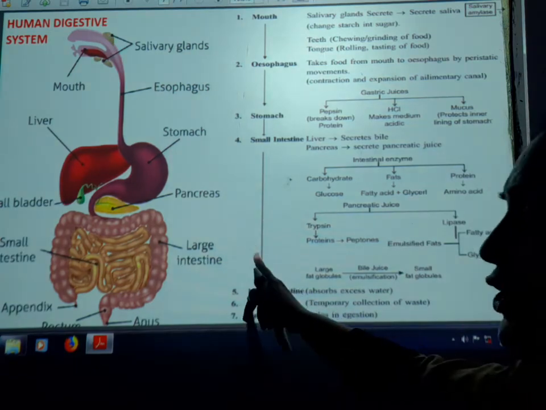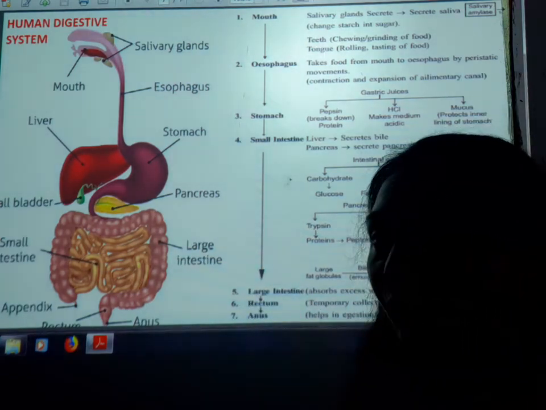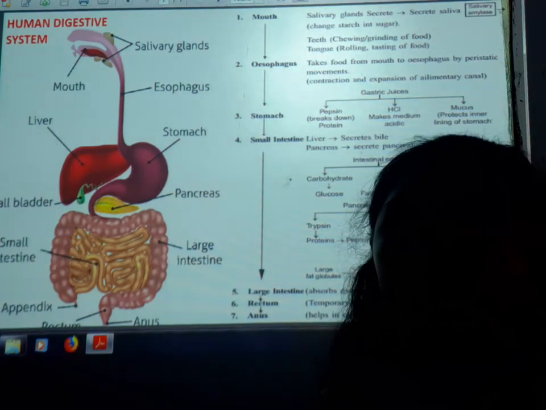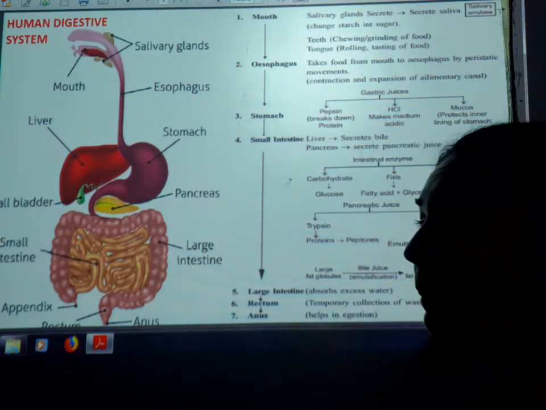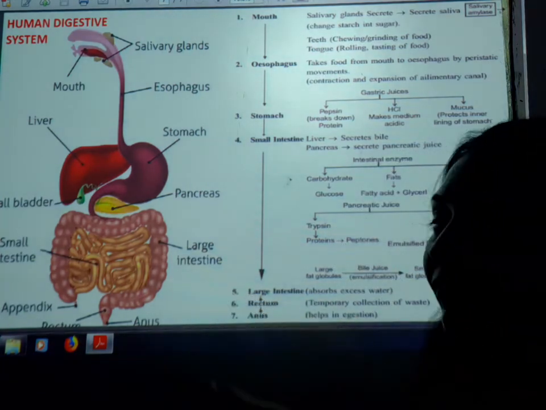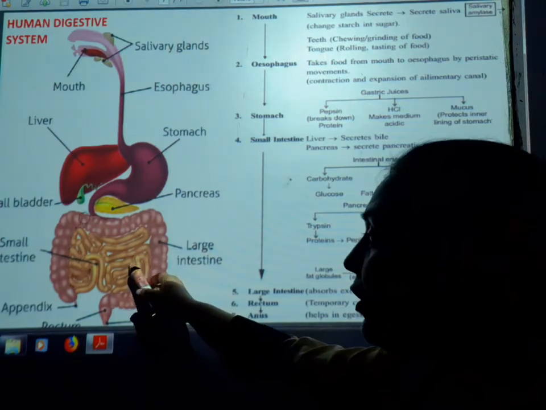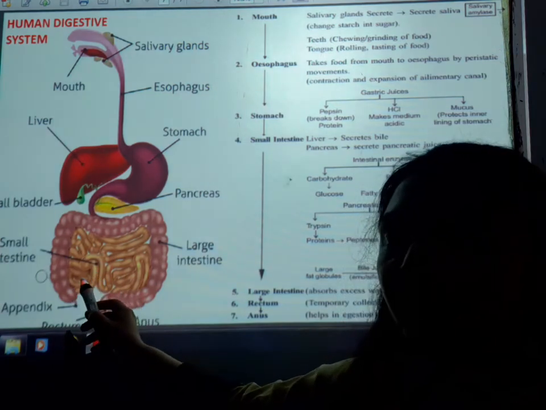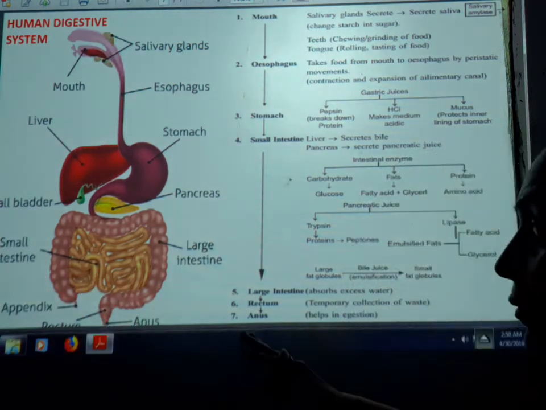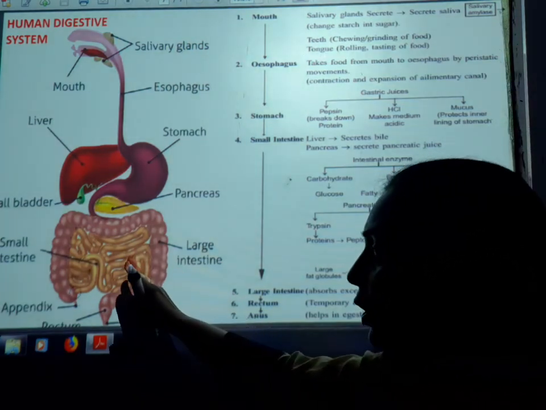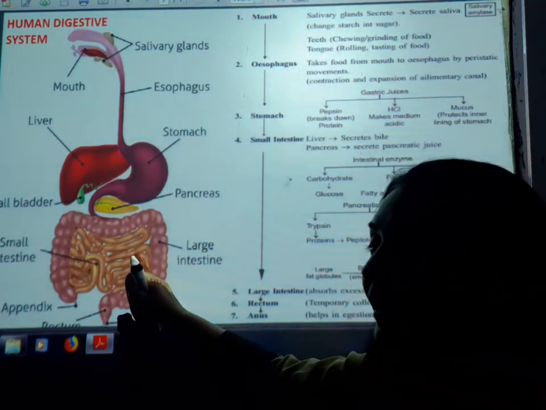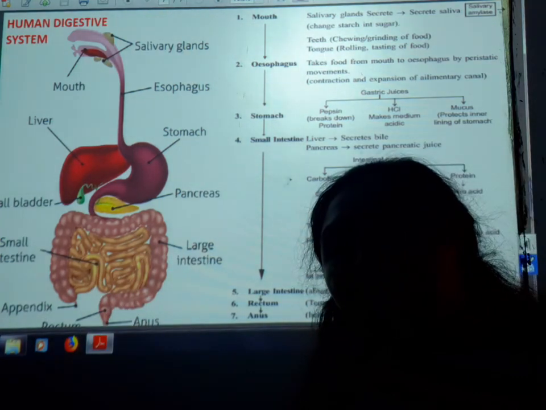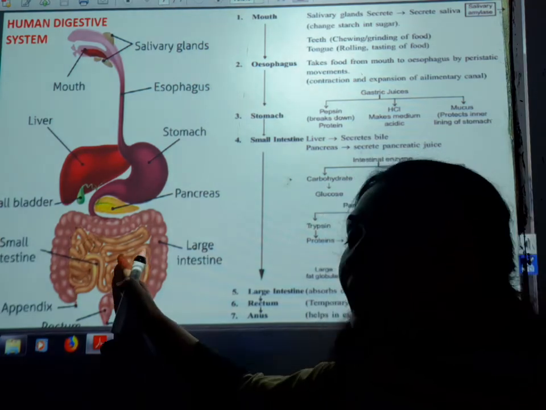Now, after the digestion of food, students, it is very necessary for us to produce energy for the requirement of our different metabolic activities. Apart from that, there are finger-like projections found in the small intestine to maximize the surface area for the absorption of nutrients. So after the digestion, the maximum absorption of the nutrients takes place in the small intestine. Okay, so the completion of the digestion and nutrition is in the small intestine.